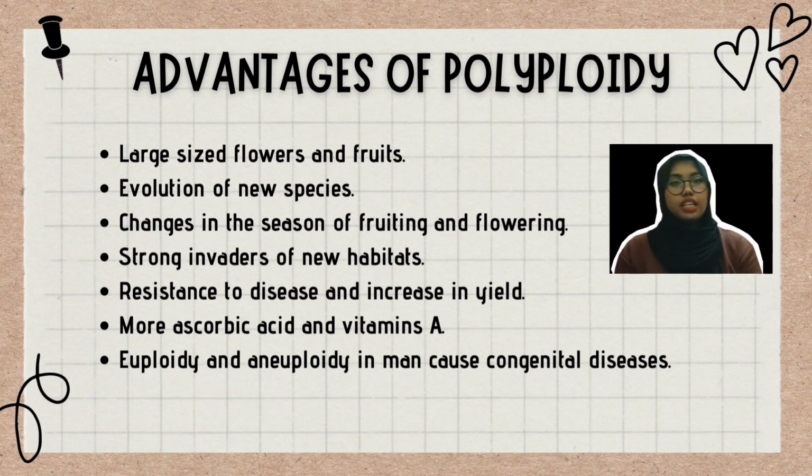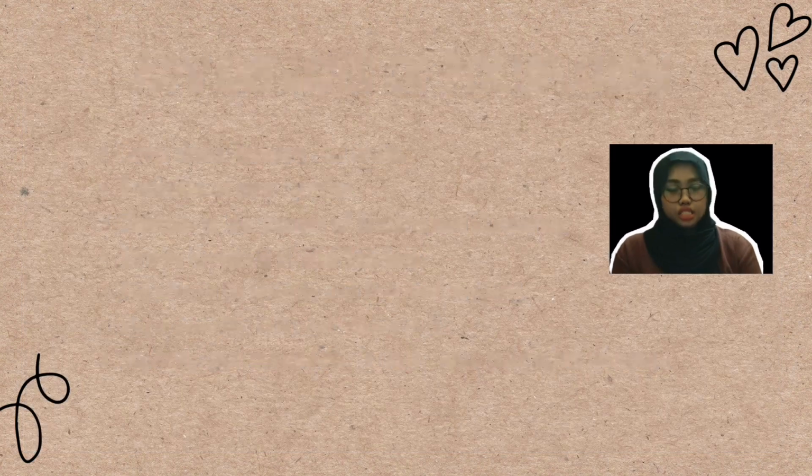Fourth, polyploidy leads to the formation of new varieties that show high resistance to disease and increased yield. Fifth, tetraploid cabbage and tomatoes contain more ascorbic acid, whereas tetraploid carrots contain more vitamin A. Lastly, both euploidy and aneuploidy in humans cause congenital diseases.